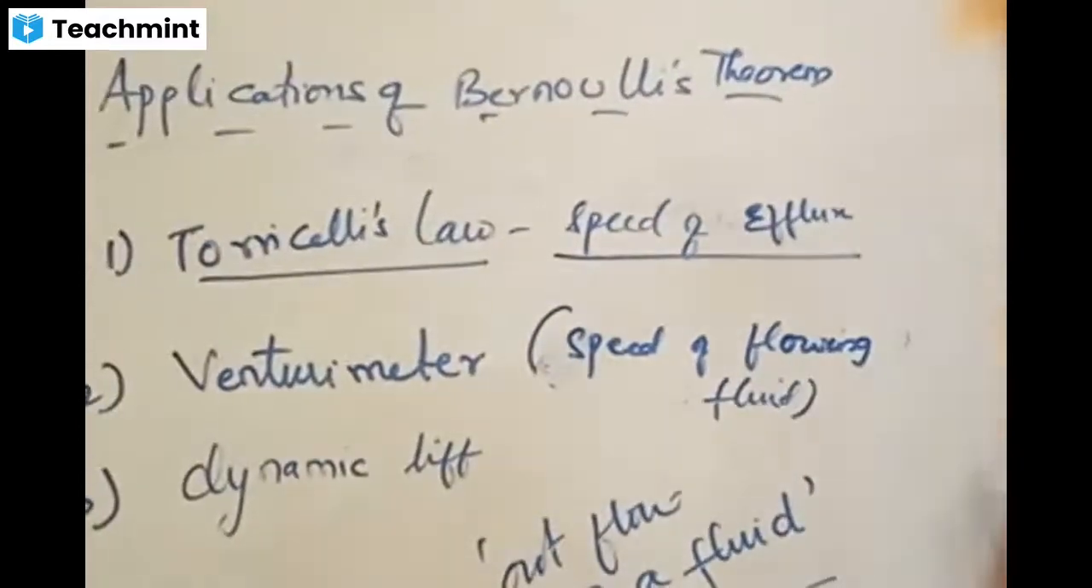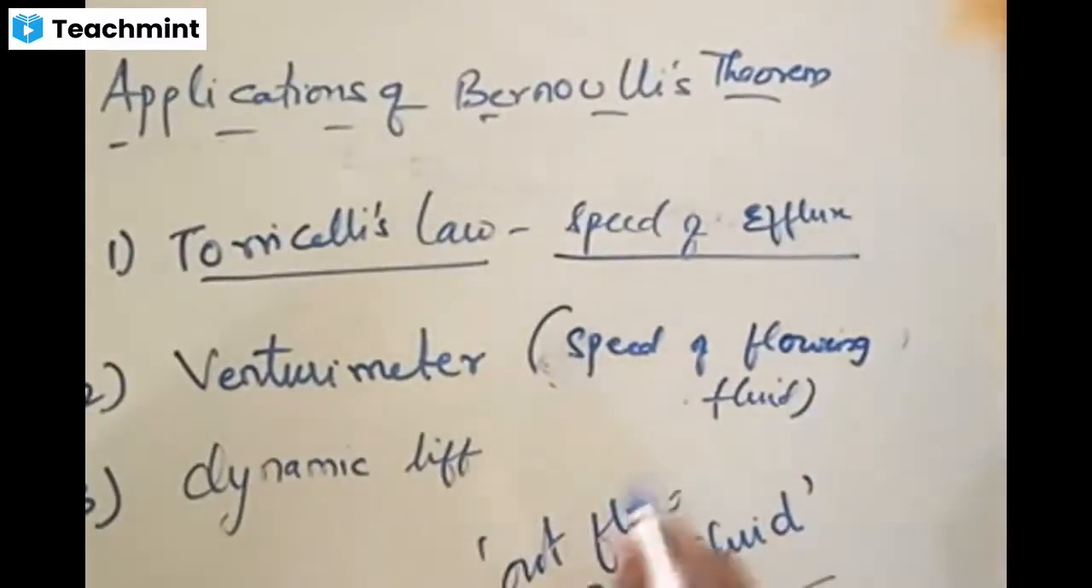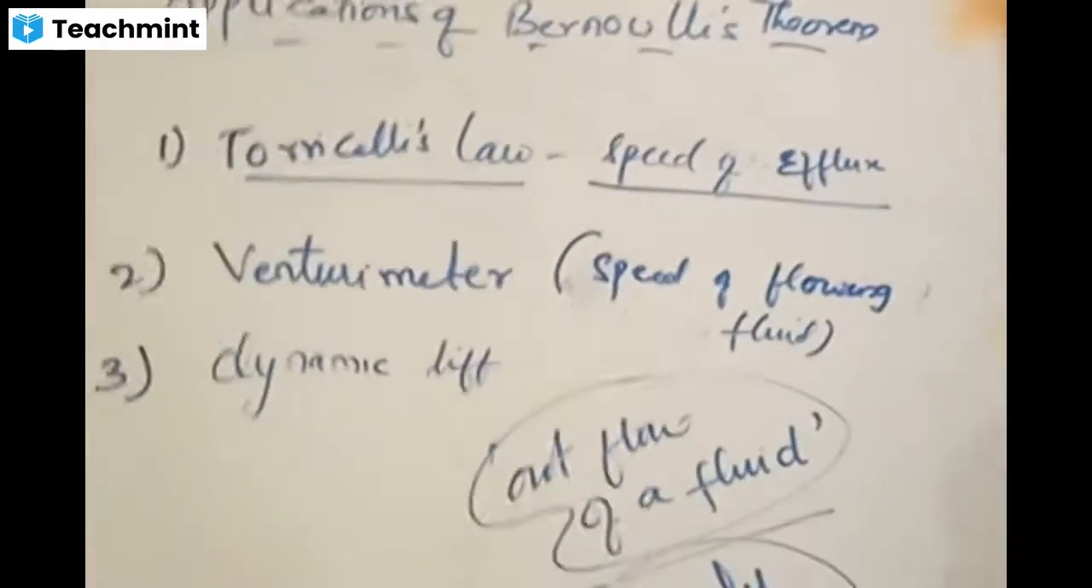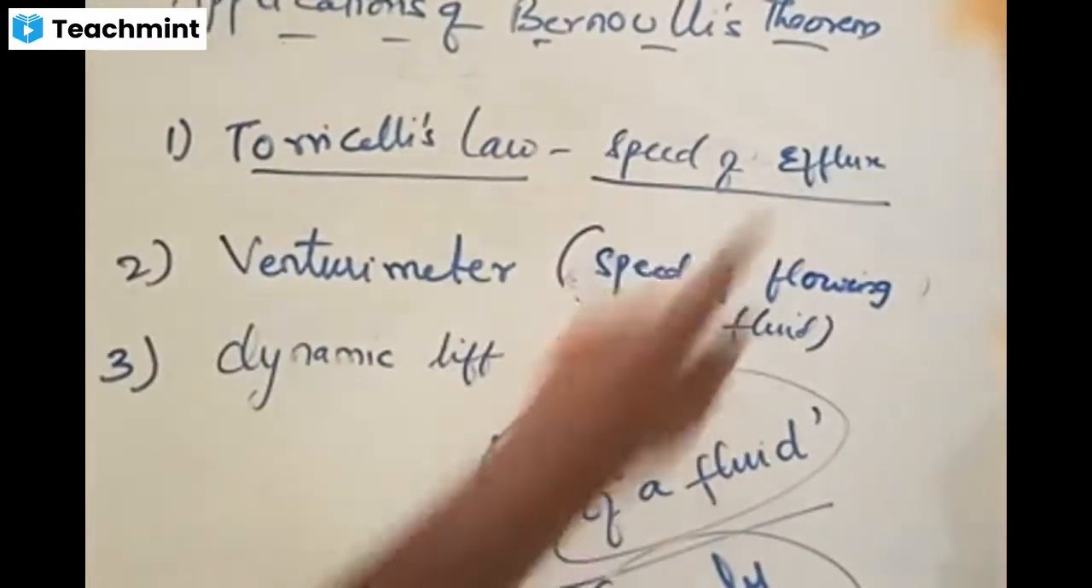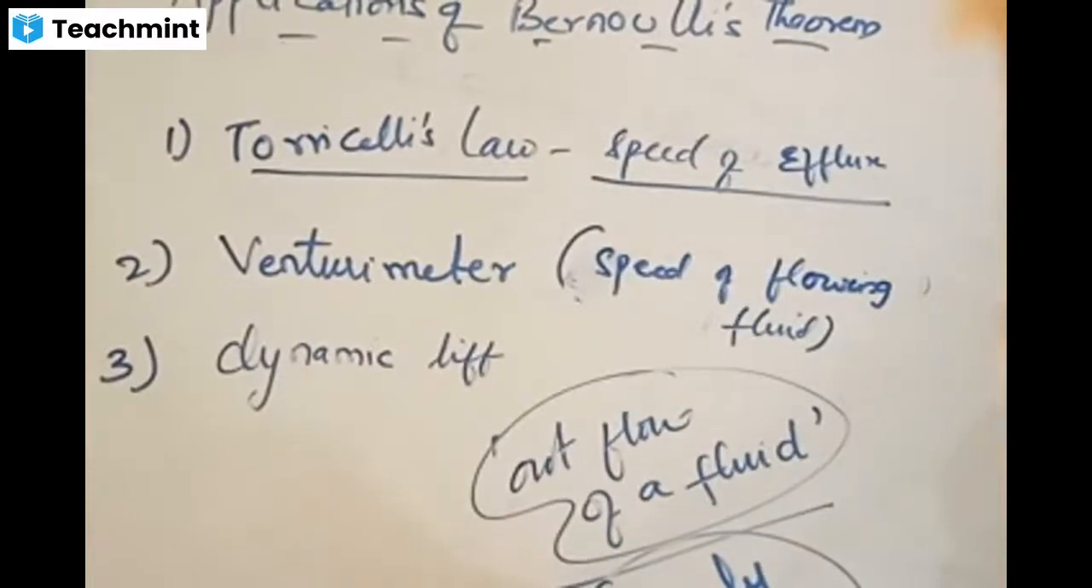What is speed of efflux? Speed of efflux means speed of outflow of a fluid. This is a basic outline of Torricelli's law. We are going to verify the equations for that a little later.